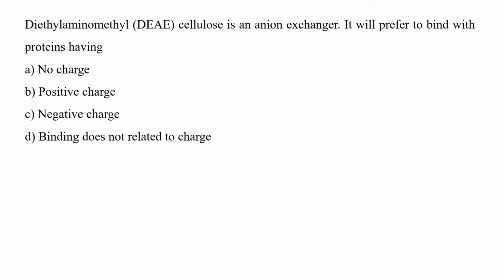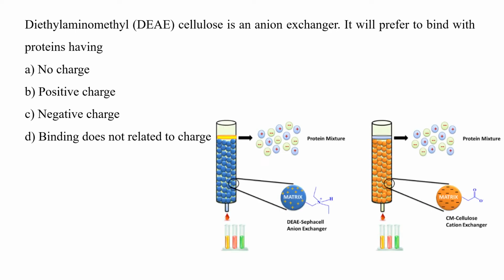Diethylaminoethyl DEAE cellulose is an anion exchanger. It will prefer to bind with proteins having no charge, positively charged, negatively charged, or binding does not relate to the charge. DEAE, since it has an amino group, is a positively charged resin which can bind to the negatively charged amino acids or proteins. So option C has to be correct.